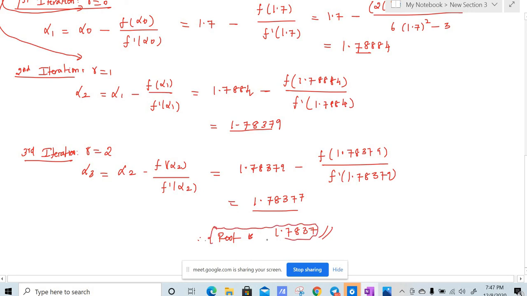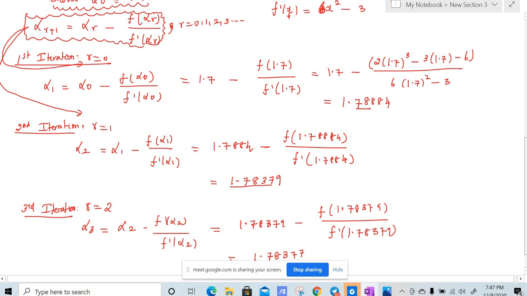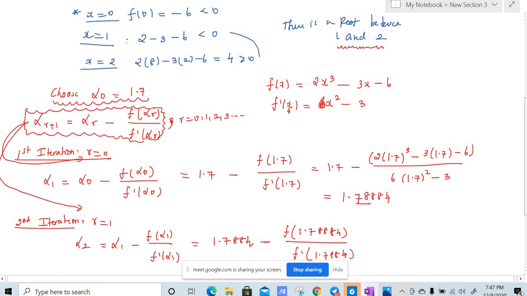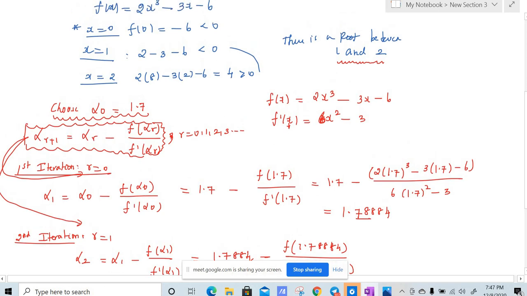If you use the Newton-Raphson method, there is no use of a table. In the regular bisection method, you will always search for two values of f of x which are of opposite sign. It will take time, but if you use the Newton-Raphson method, if you just straight away mug up this formula, you can first find the root. If the interval is not given, you find the interval. If the interval is given, you choose alpha naught to be any value between 1 and 2, and since I have chosen alpha naught to be 1.7, you can see I have found the answer in the third iteration itself.